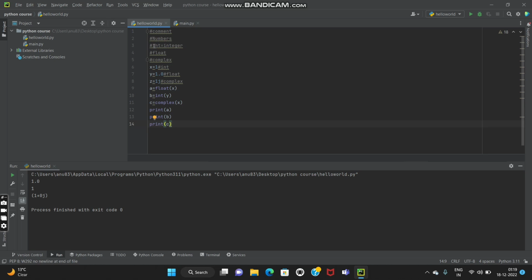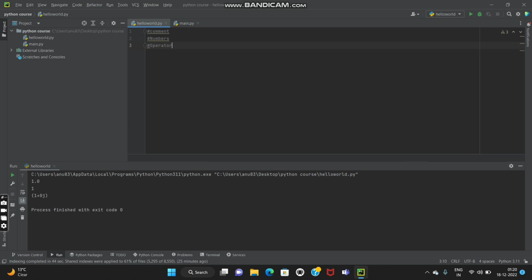Okay. Apart from numbers, now we're going to learn what an operator is. I believe you have all already heard of operators. An operator is a symbol that tells the compiler to perform some mathematical or logical functions. Okay. So Python is rich in inbuilt operators and provides the following types of operators. There are several types of operators. So operators are nothing we need to worry about. They're just signs which basically do mathematical or logical operations.